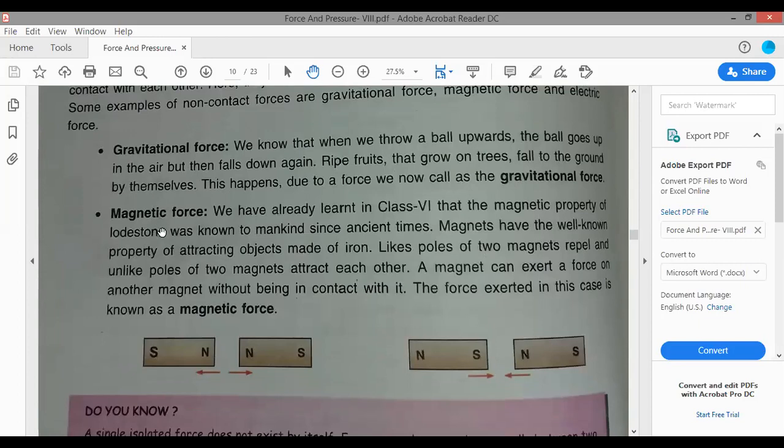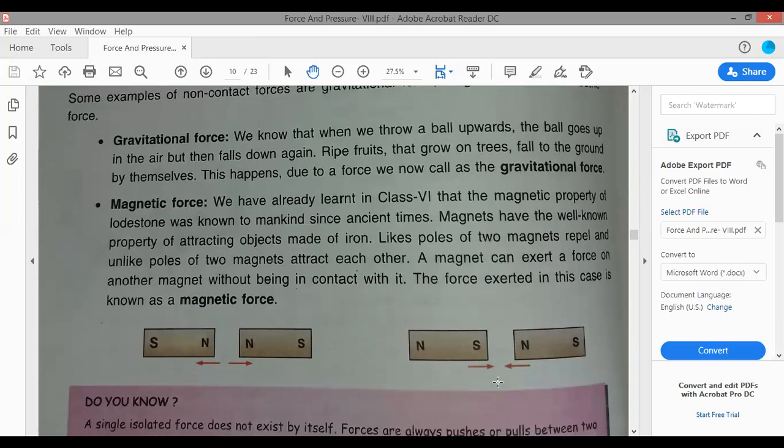Similarly, magnetic force. If we keep two magnets close to each other, there will be a gap. As you can see, there is a gap. These two magnets are not in contact, but still there is a force acting, that is, repulsion when the poles are like poles; unlike poles attract. So this again is a non-contact force.